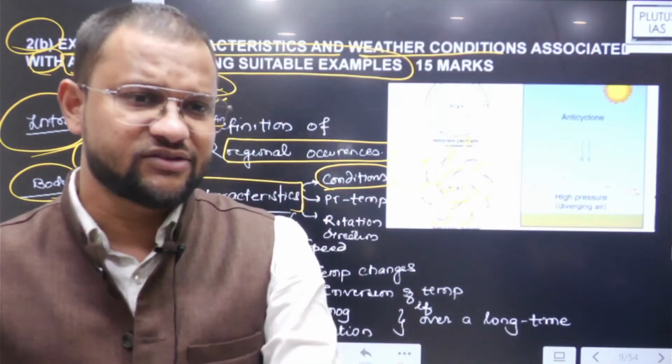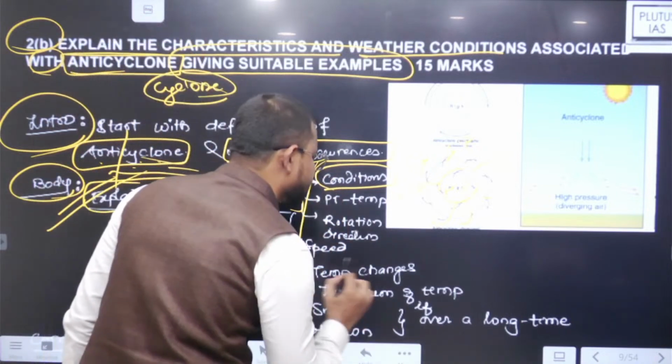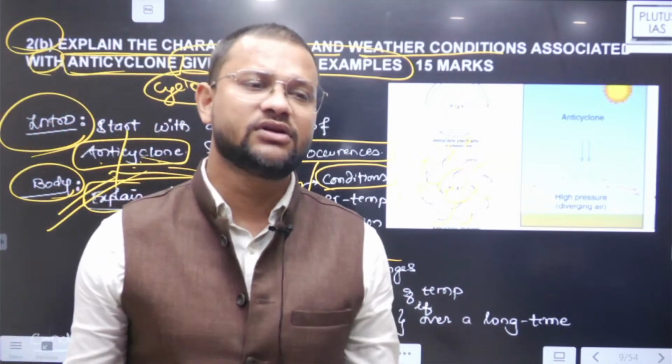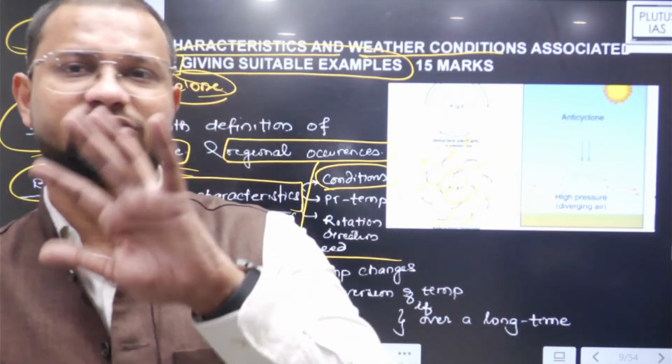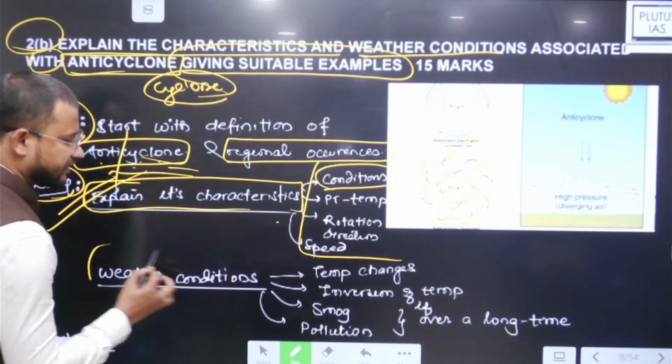फिर इसका rotation कैसे होता है? देखो characteristics हैं, I hope कि आपको ये पता होगी। तो rotation clockwise in northern hemisphere and anticlockwise in southern hemisphere, okay, that as usual, clockwise and anticlockwise. And then what weather condition does it lead to?